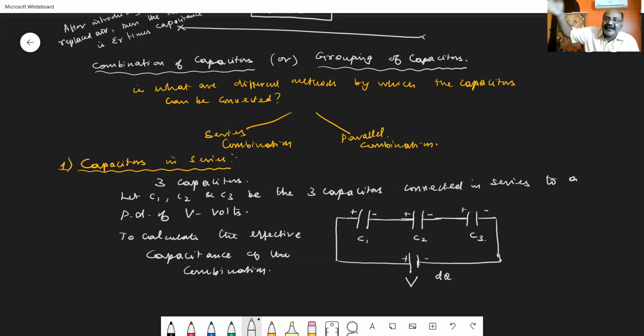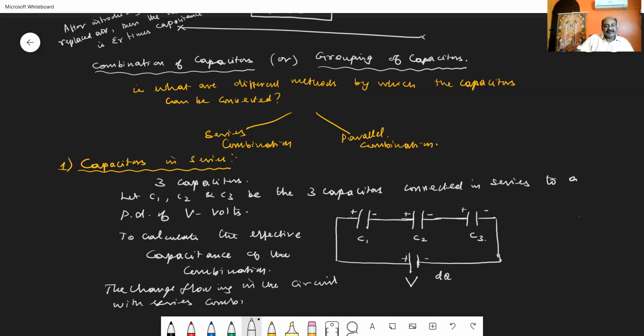So the charge that is moving in the series combination is always constant. So we can say the charge flowing in the circuit with series combination is the same, or constant.